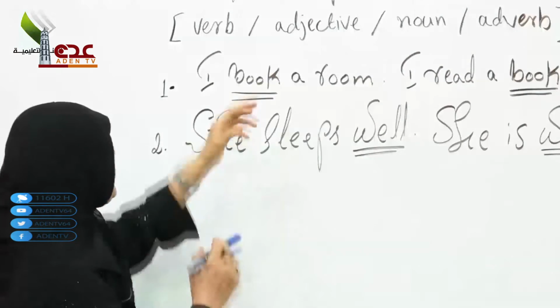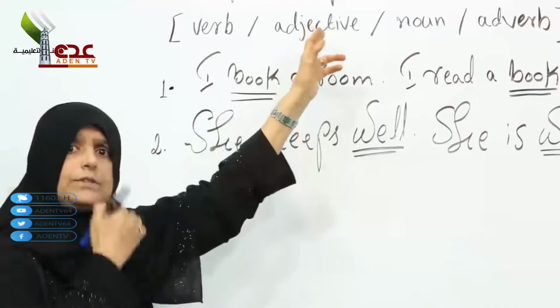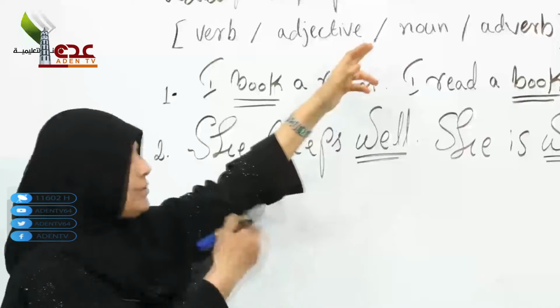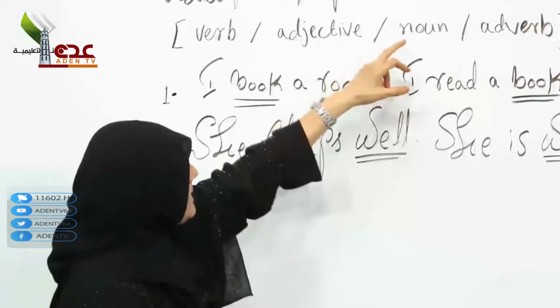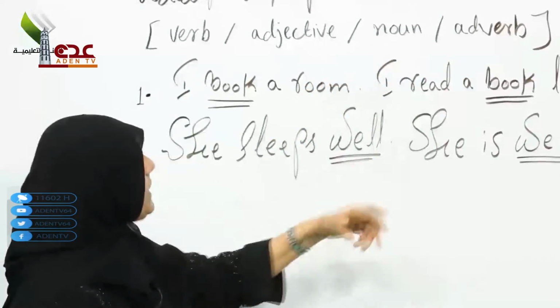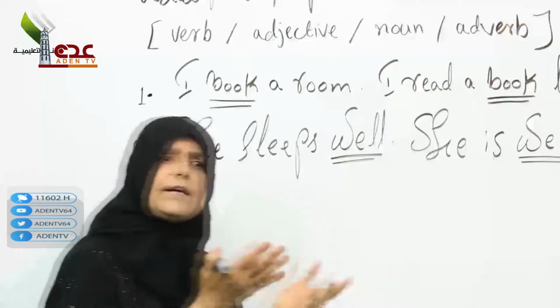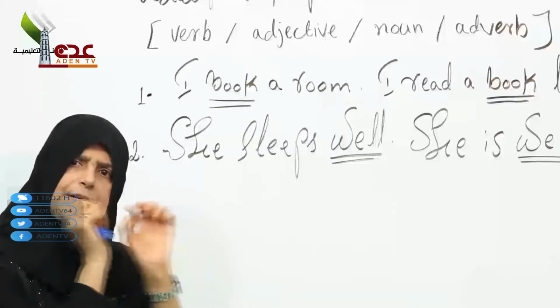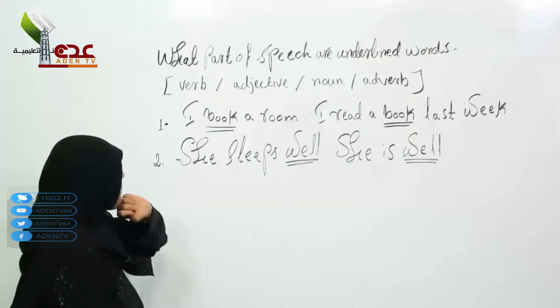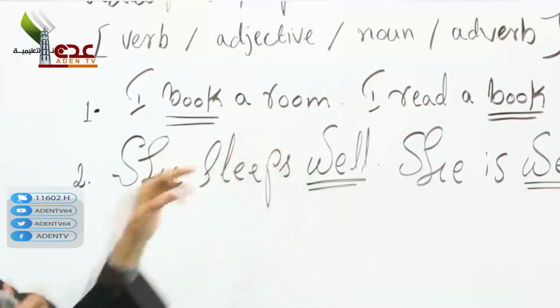As we know, we are talking about the sentence. An adjective describes the thing or the person. The noun is a person, place or thing, and the adverb tells us about the place or the time. Now look at sentence number 1: I book a room.